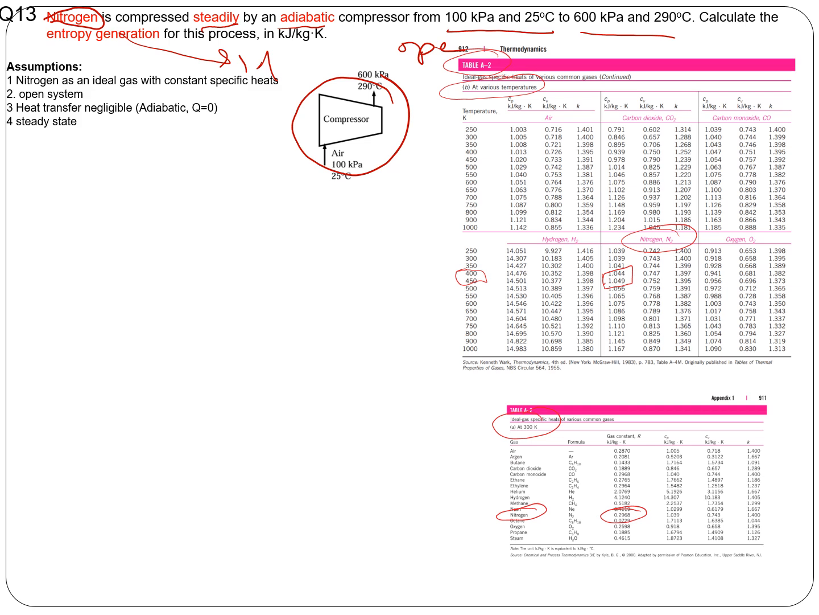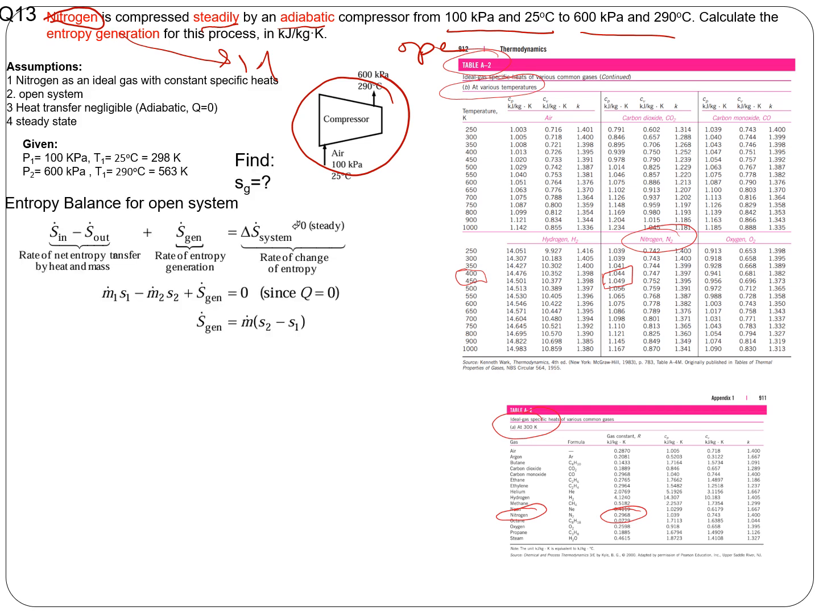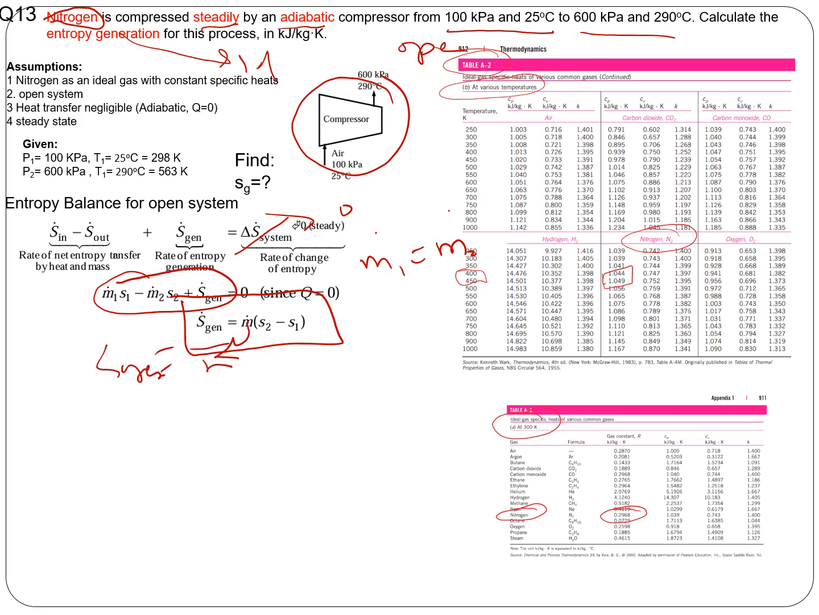For the open system, you can start with the basic equation. It says steady, so this part would go away. Adiabatic, so there is no entropy transfer due to heat, only entropy transfer due to mass. It is steady, so m1 dot equals m2 dot from conservation of mass. This is the entropy generation which we want to find. We don't know the m dot value, so if you divide by m dot, this becomes the entropy generation per unit mass, which is specific entropy, and it all comes down to finding S2 minus S1 between the inlet and outlet.